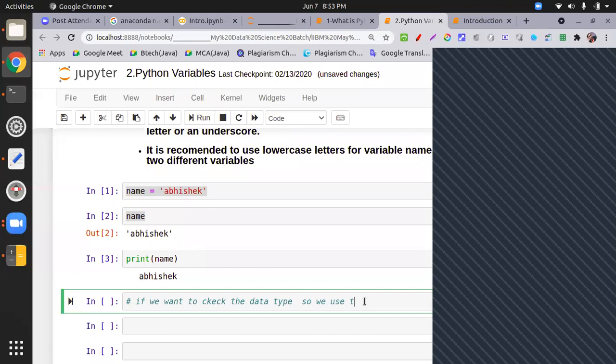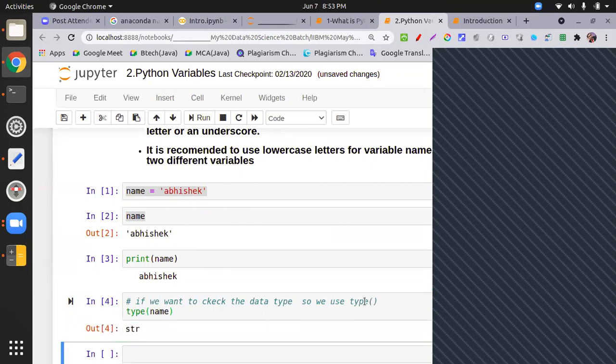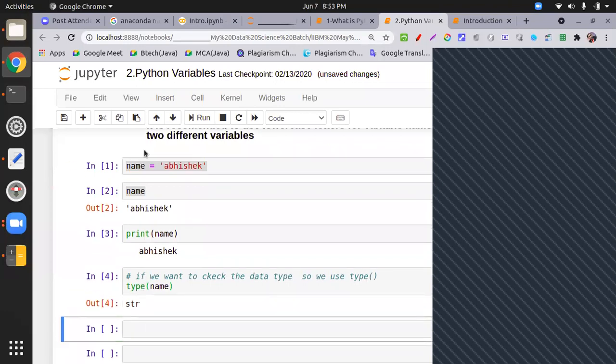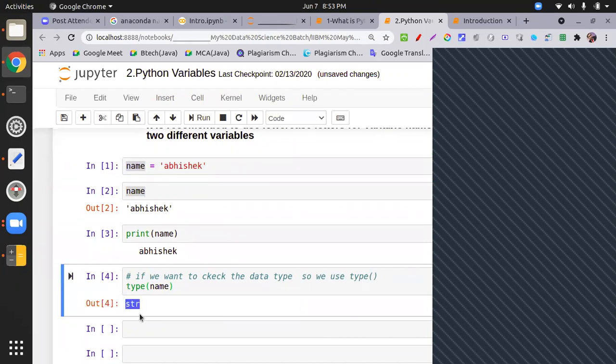So I use type of name. It says that the variable name contains the type str, which means string.